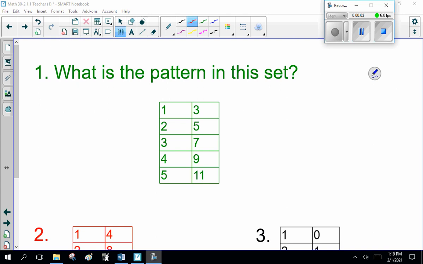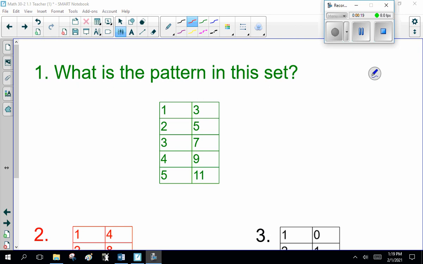Ladies and gentlemen, welcome to Math 30-2, Chapter 1, Set Notation, Part 2. Now moving on beyond definitions to mathy stuff. When I give you numbers, you should be able to find a pattern. Well, not always, but you should be able to.